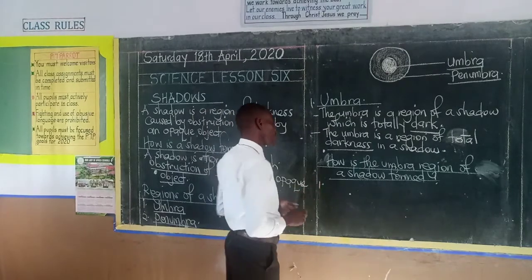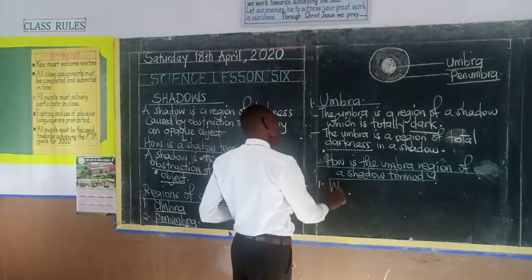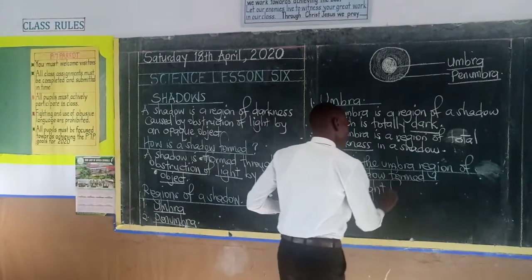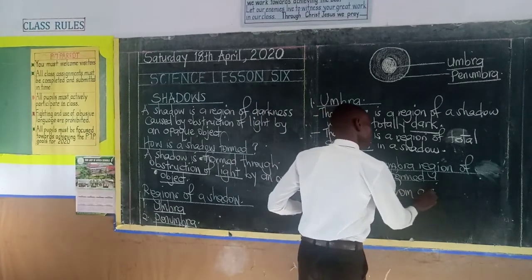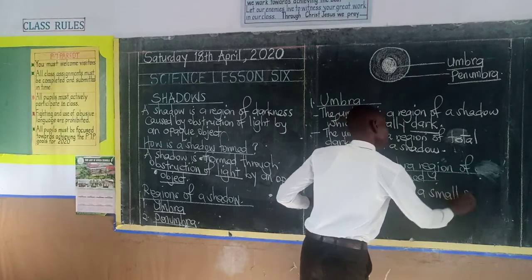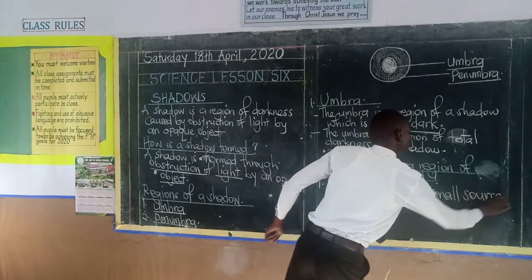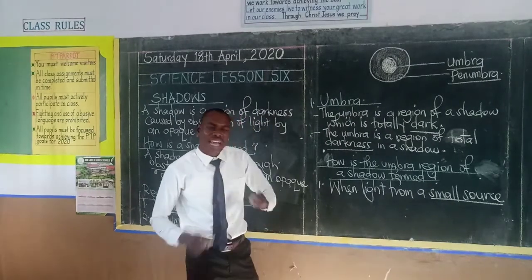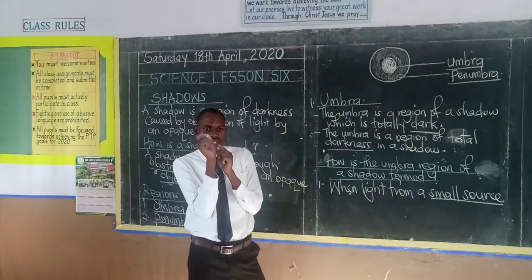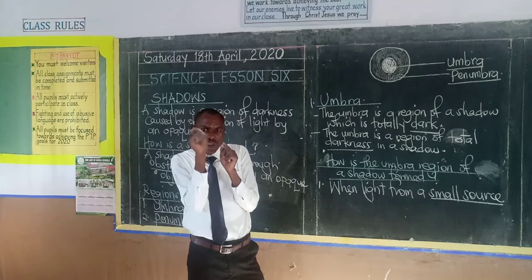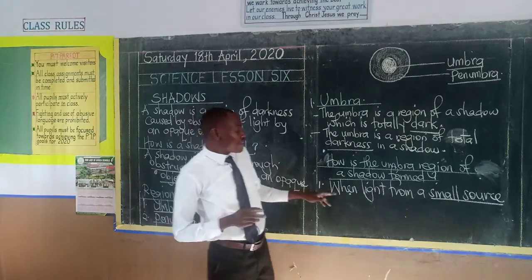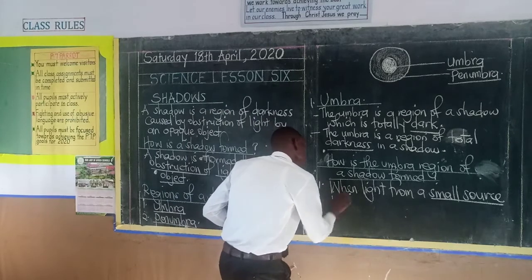One is when light from a small source is blocked. Remember, if you don't call it a small source, you can also say a point source of light. A point source of light is a very small source of light.